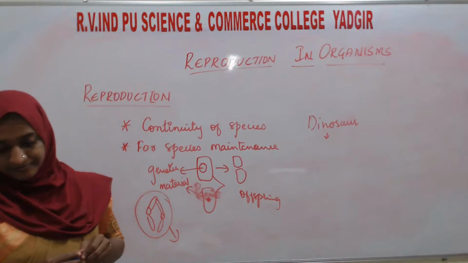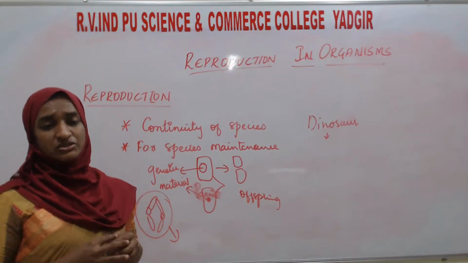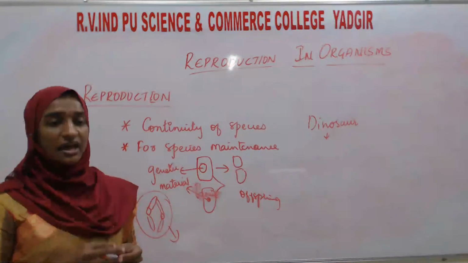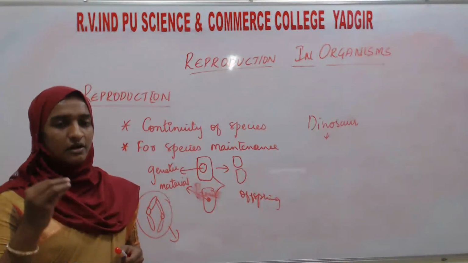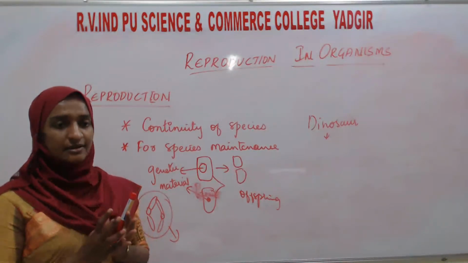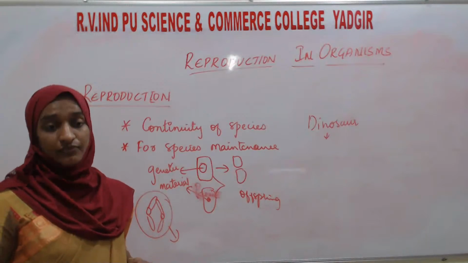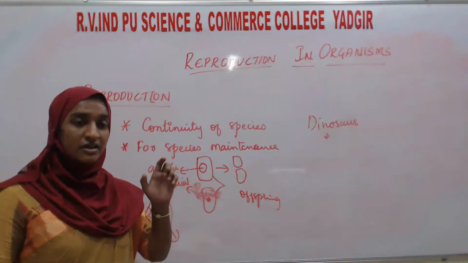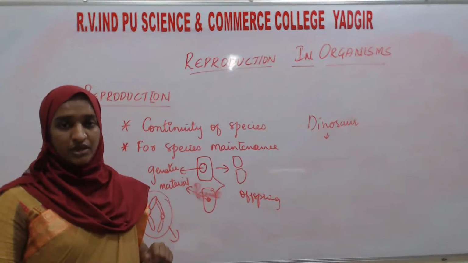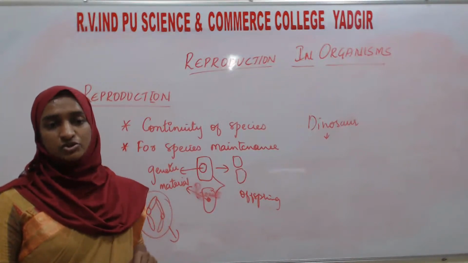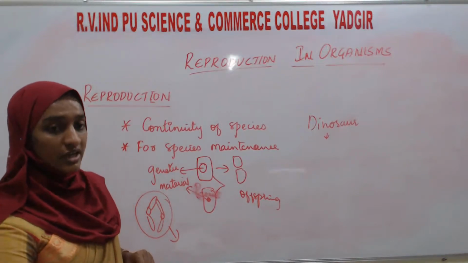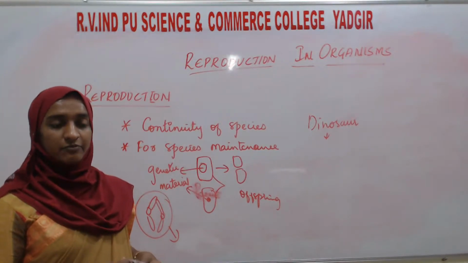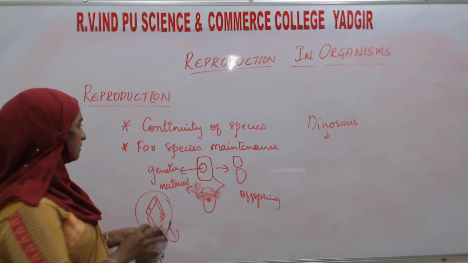So next, there is a variety of living organisms in this world. They all have different methods, meaning there is more diversity of living organisms. So all living organisms will not have a similar type of reproduction. Here the reproduction is divided into two types. What are the types of reproduction? We will see here.